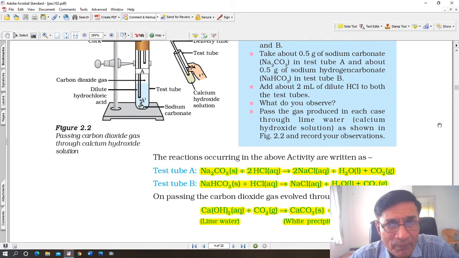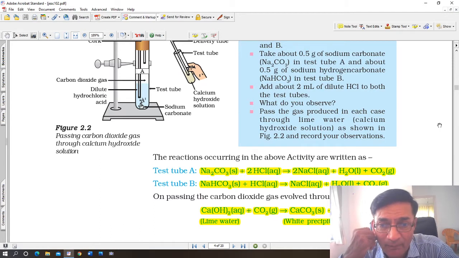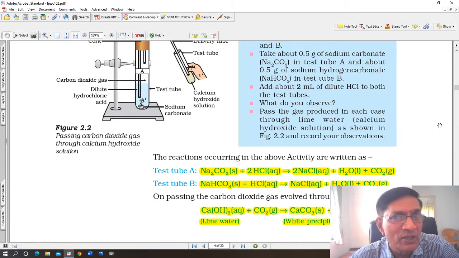You can see the products are the same in both the cases. The amount of products may depend upon the quantity, but in both the test tubes you have taken equal quantities of both and you have reacted with hydrochloric acid. Both equations are balanced and you can see the products are the same. The most important product in this is carbon dioxide. The gas evolved is carbon dioxide.